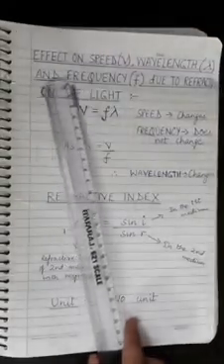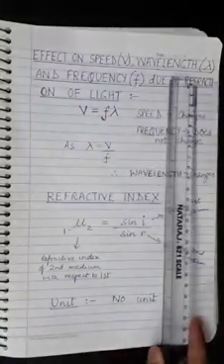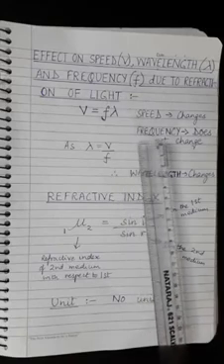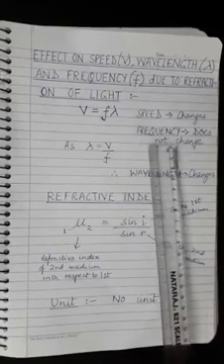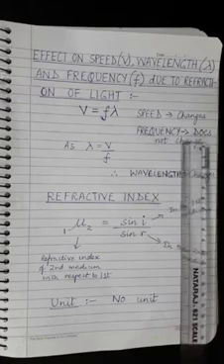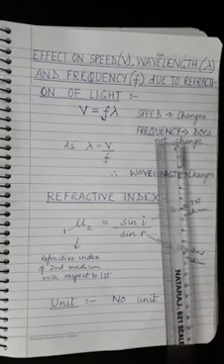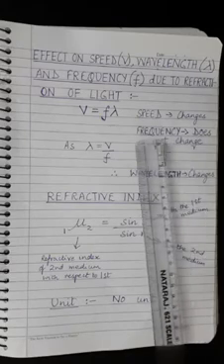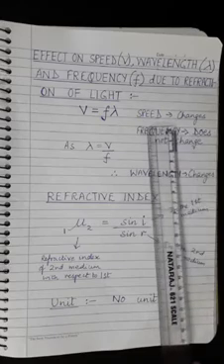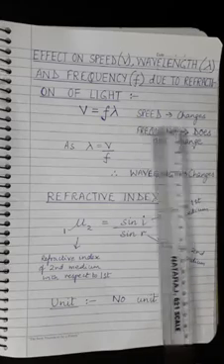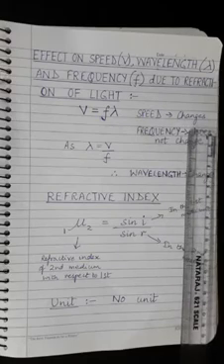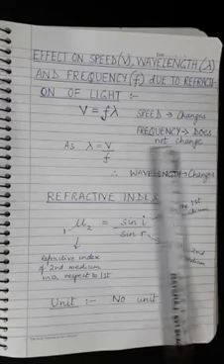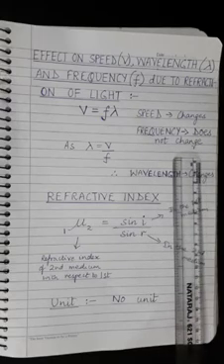Now, next I will tell you the effect on speed, wavelength and frequency due to refraction of light. When a ray of light gets refracted from a rarer to a denser medium, the speed of light decreases, while if it is refracted from a denser to a rarer medium, the speed of light increases. Thus, the speed of light changes when it passes from one transparent medium to the other. But the frequency of light depends on the source of light, so it does not change on refraction.